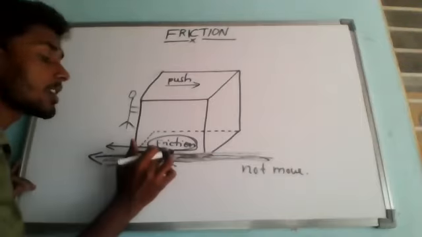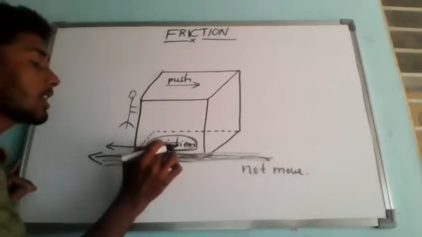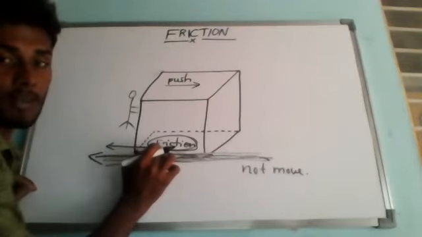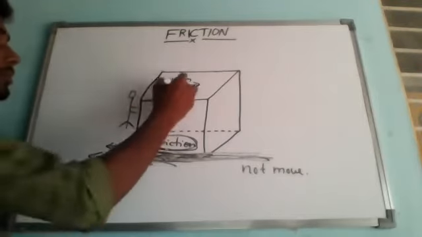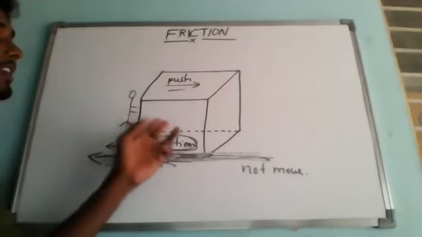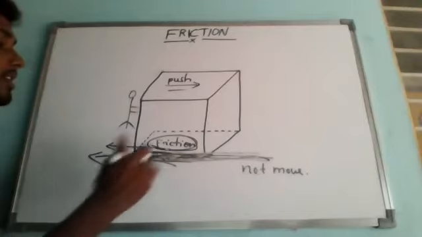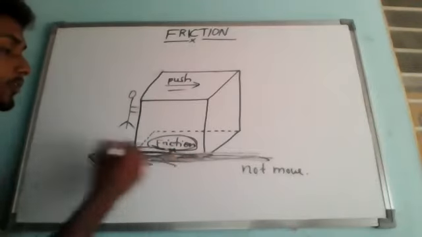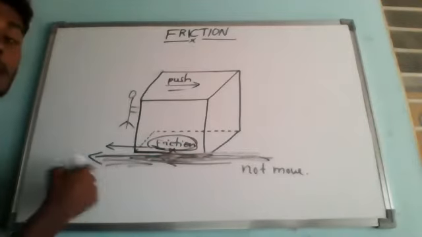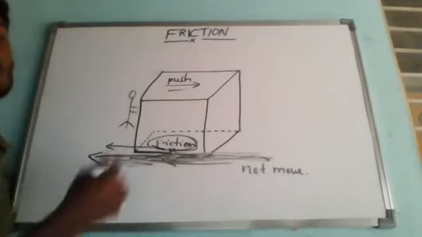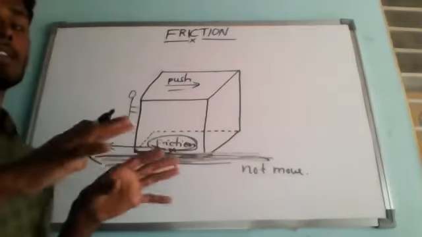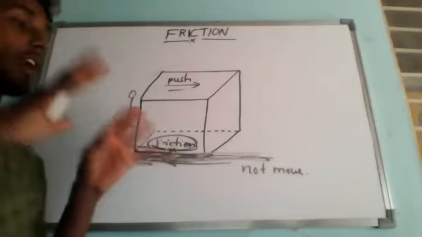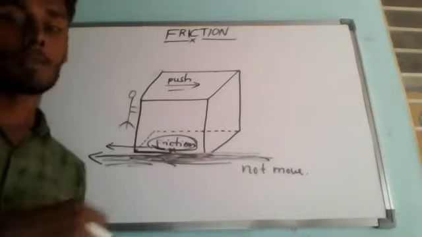We give a name to that force, and that is friction. With a little force we cannot create movement in this box, because the opposite force acting from the ground dominates. That is why heavy objects cannot move with a small amount of force.